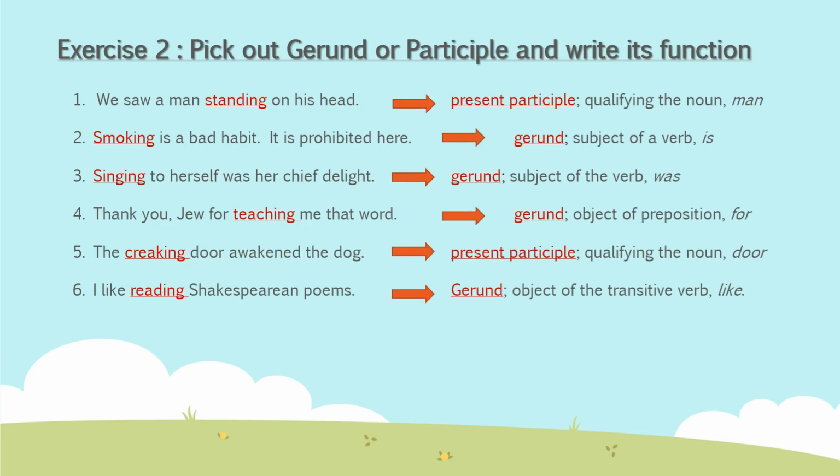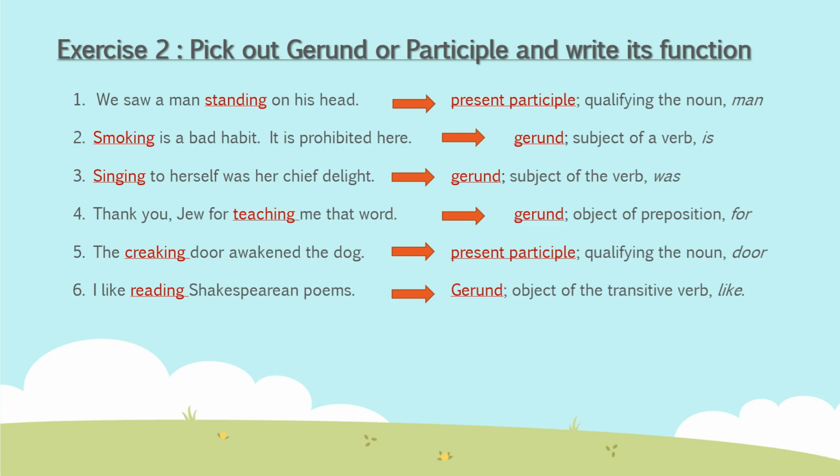Now the next exercise, this is the last exercise. Six questions are there. I'm going to explain them one by one. We saw a man standing on his head. So we saw a man standing. Now when we saw that man, he was standing, means the process was going on. Continuity is there, so it is a present participle.